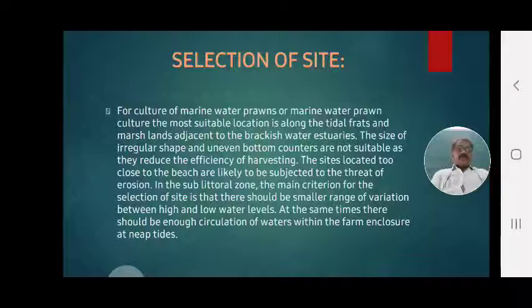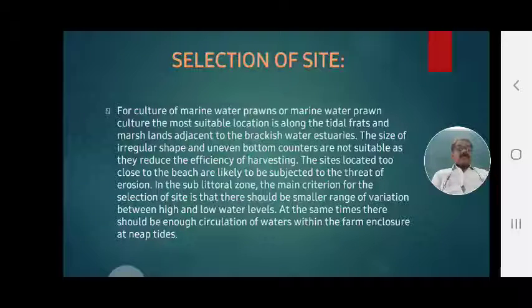Prawns are suitable for culture where there are tidal flats, marshland adjacent to brackish water or estuaries, and tidal regions in the estuaries or brackish water, where water is naturally let in and let out by a constant, regular motion. Such a site, such an area, is suitable to choose